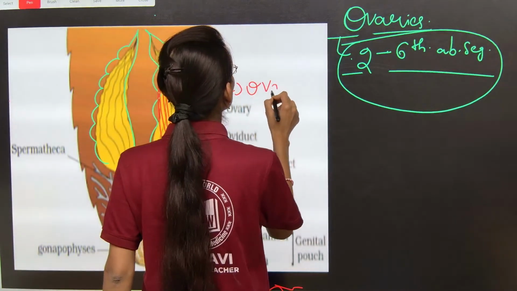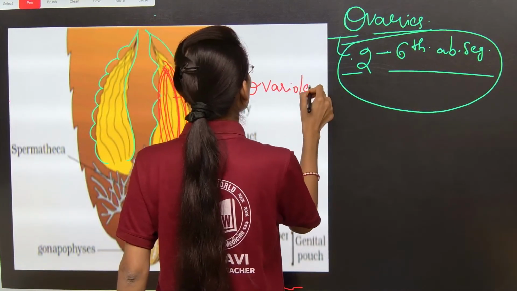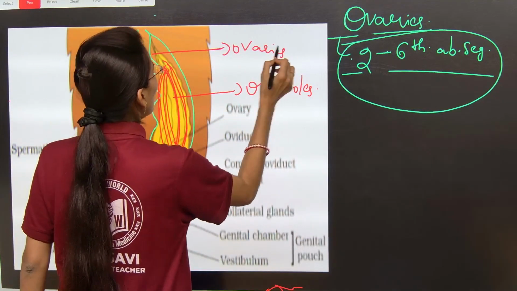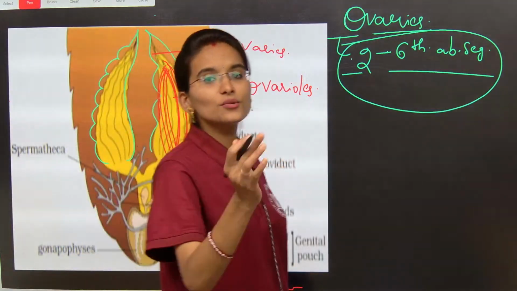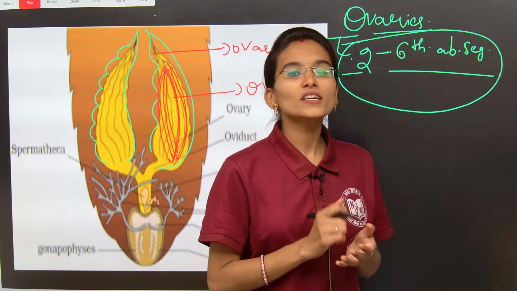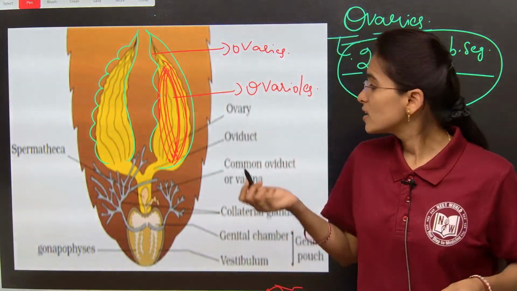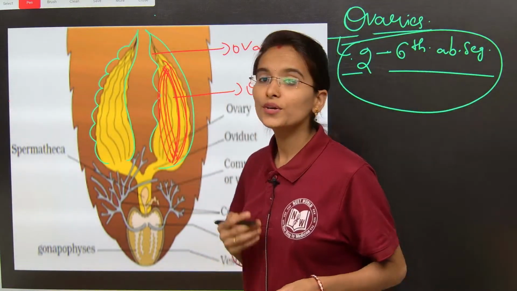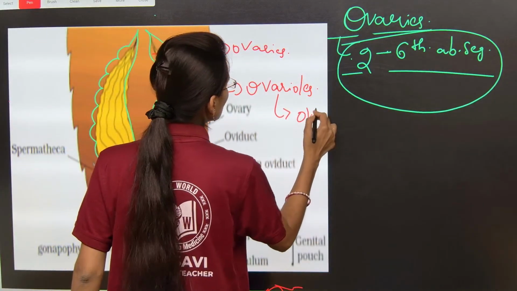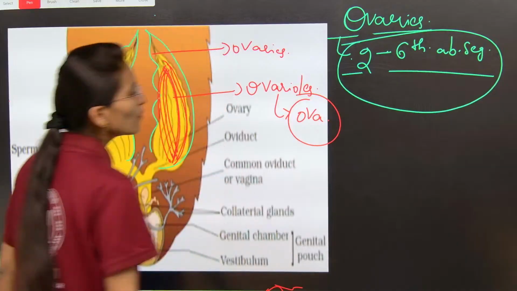What is it, my dear students? Ovarioles. So, these two will be the ovaries, and inside the ovaries the 8 to 9 thread-like structures will be the ovarioles, right. Now, what is the role of the ovarioles? These ovarioles are going to produce the ova. Ovarioles will produce what, my dear students? They will produce the ova, right.